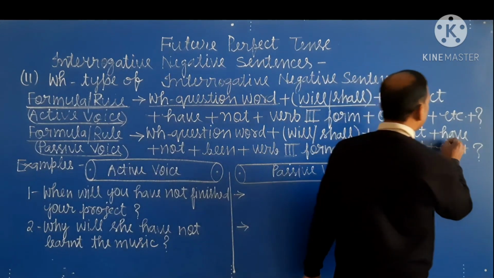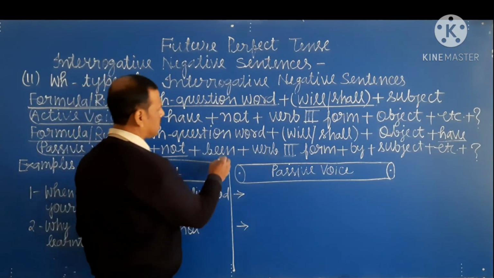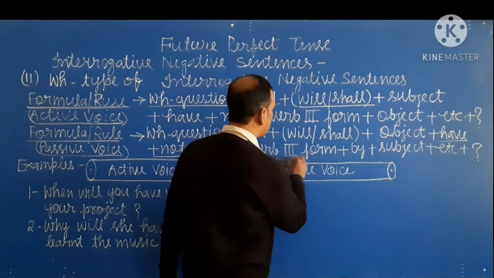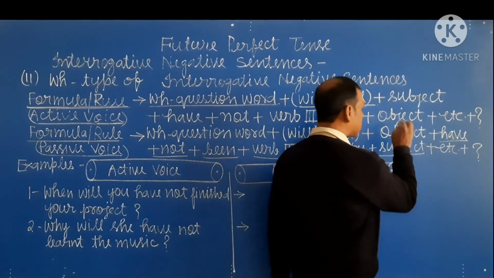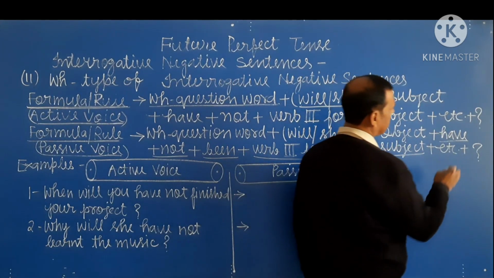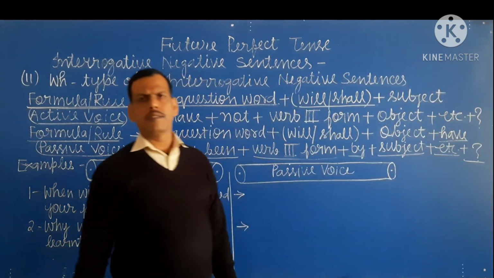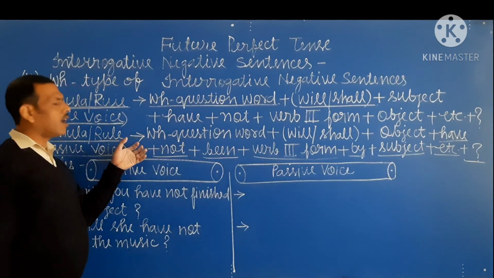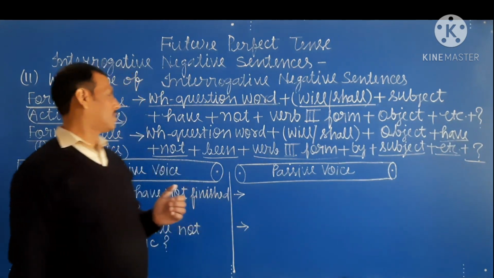Then have, then not, then been, then third form of the verb, then by, then subject in objective case, then etc., and at last question mark. So student, this is the formula on which we convert into passive voice.